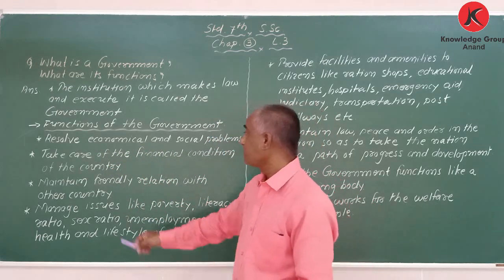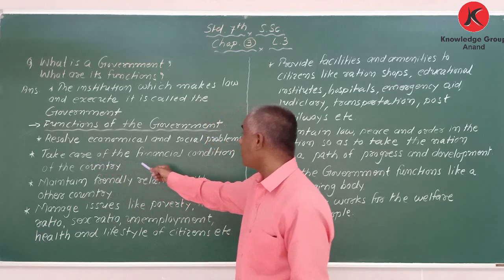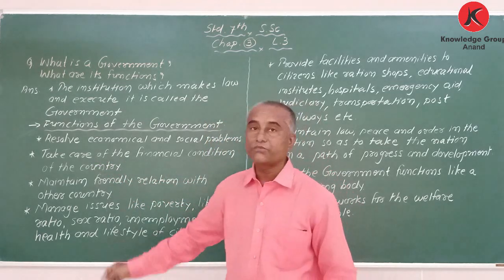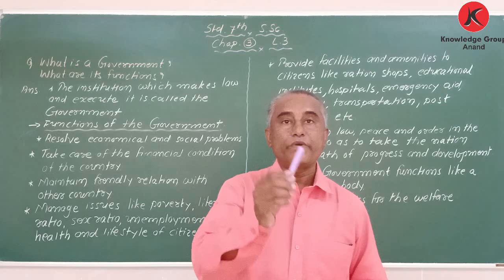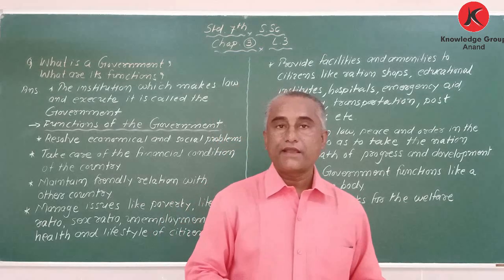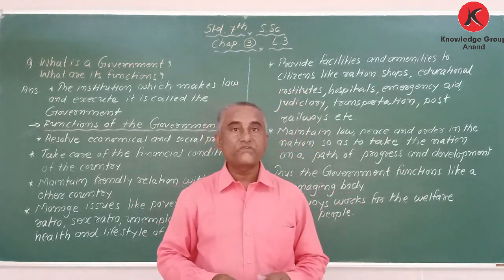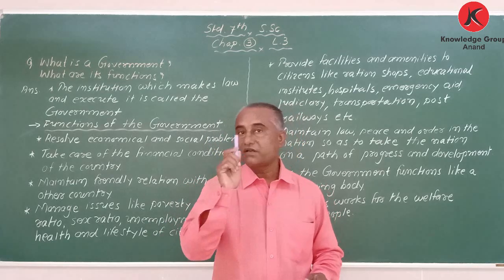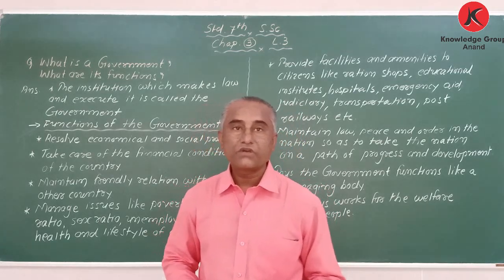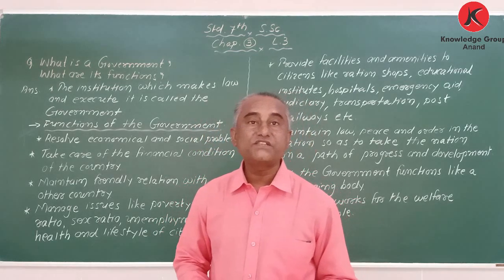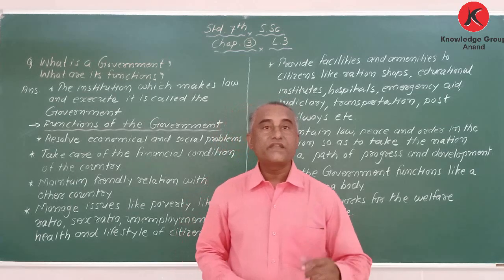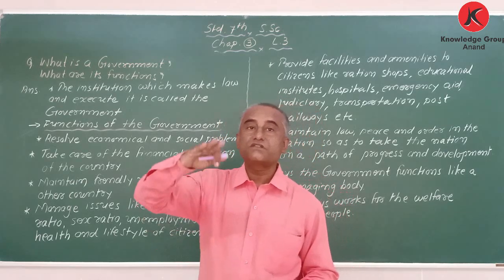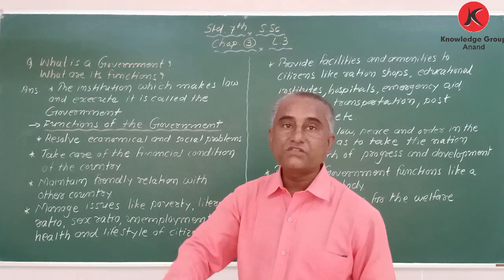Second point, take care of the financial condition of the country. My dear student, when India became independent, at that time 1 rupee was equal to $1. But now the position has changed. Okay, if we pay more than 75 rupees, then we can get $1. It means the value of the rupee has gone down.